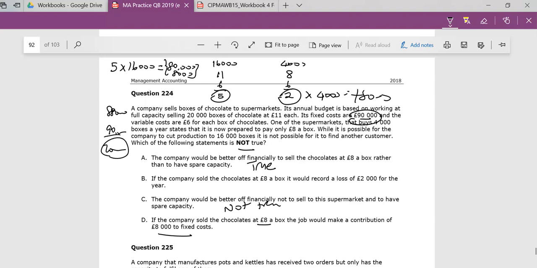So the key point is that if you hadn't done that, you would only have had 80 come in, and you still have to deal with that fixed cost. So C is definitely wrong, right? So C is wrong. So great stuff. So that's that 224, and we will carry on with the rest of the questions.